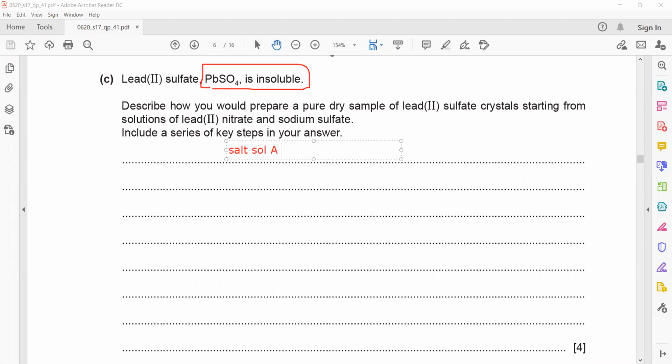When salt solution A mixes with salt solution B, this will result in the formation of one insoluble salt C, and another soluble salt.